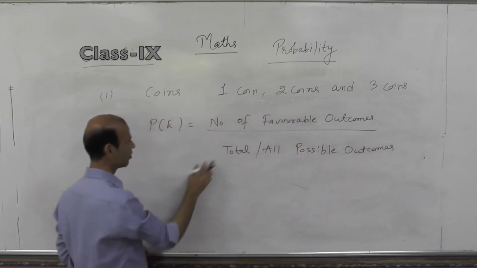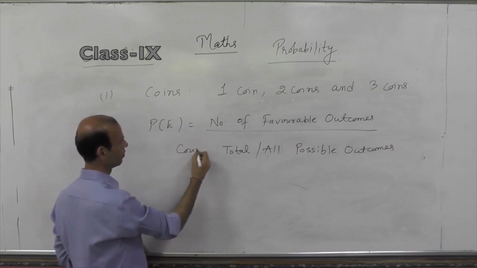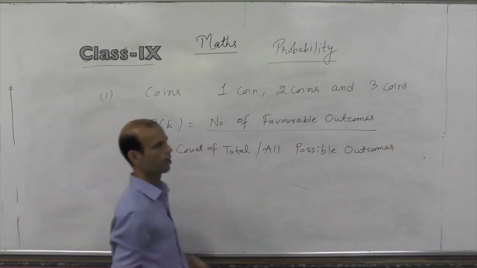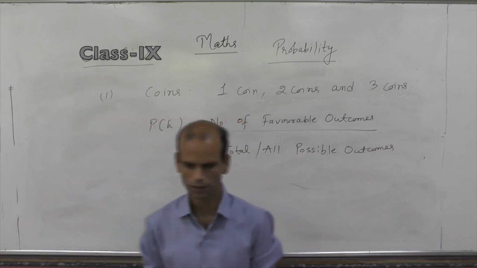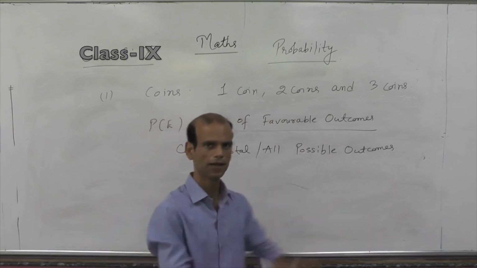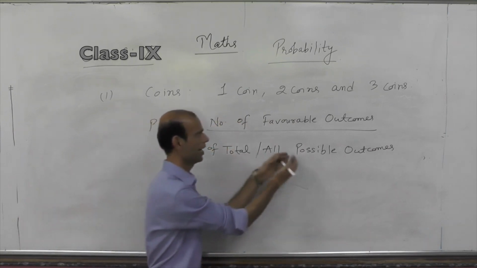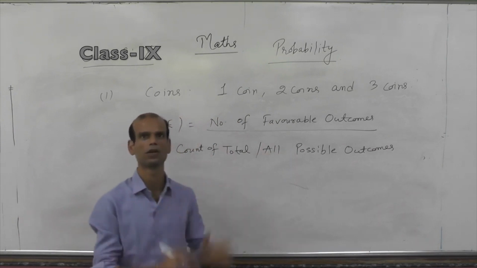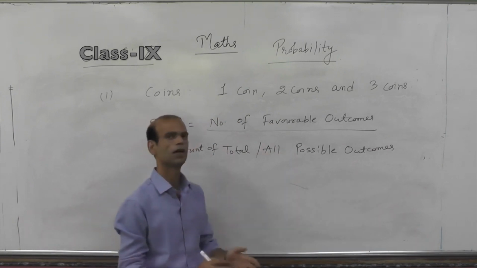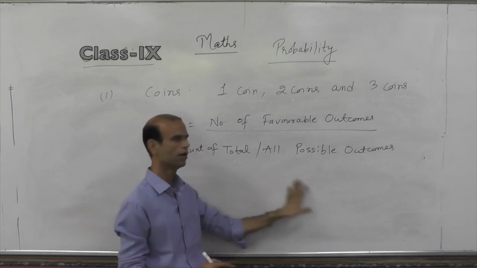Generally, we write over here the count. Like tossing a coin will give two possible outcomes, head and tail. So we will not write head and tail, we will write their count. How many possible outcomes? 2. So we will write 2 over here.